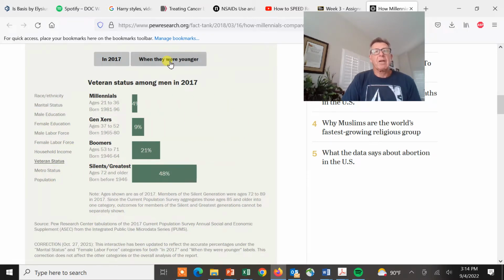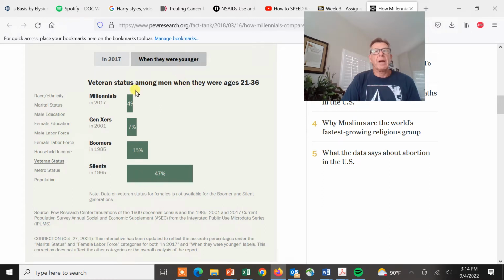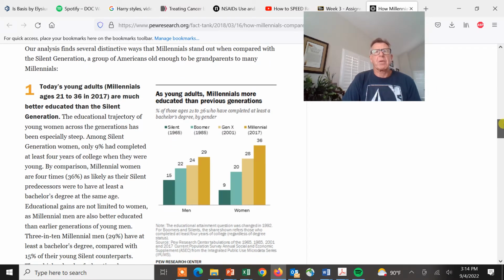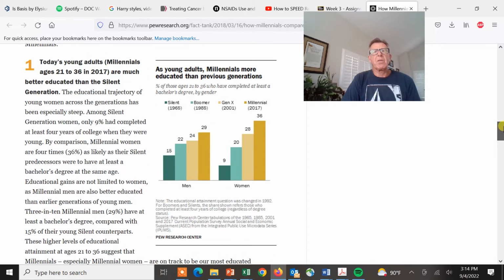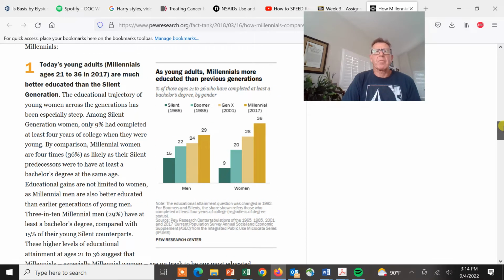You can look right here at when they were younger, so you can look at these different trends when each of these groups was this age group. It's just kind of interesting and fun to play with. And then the rest of the figure breaks down a lot of what we were looking at before.